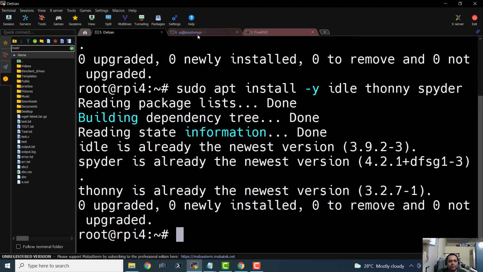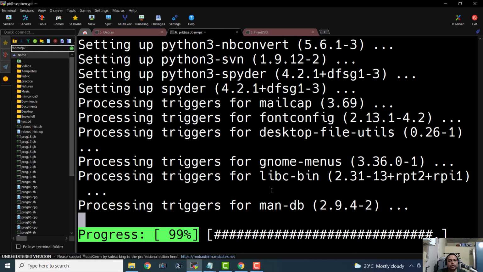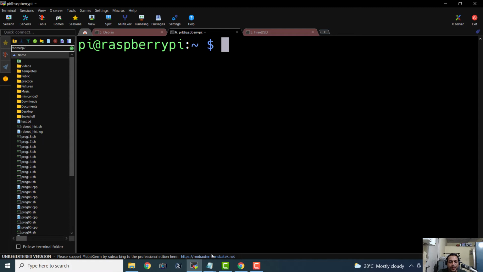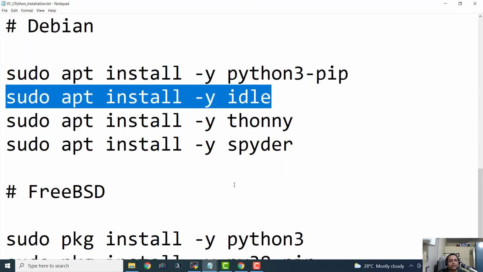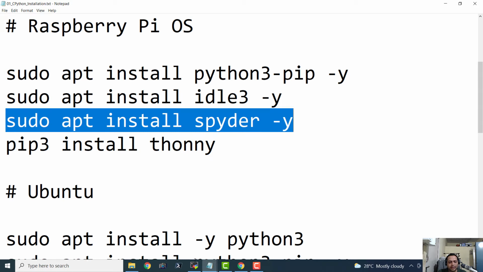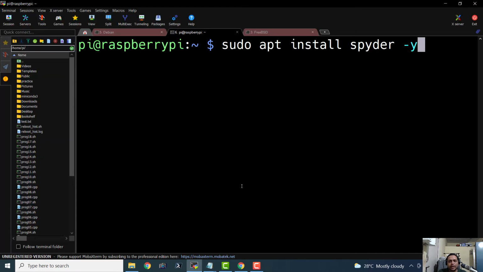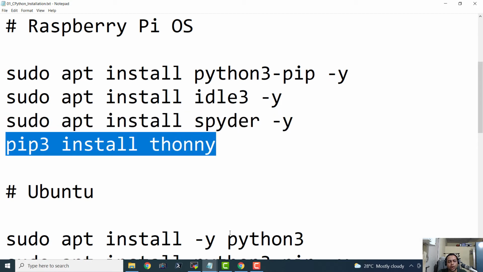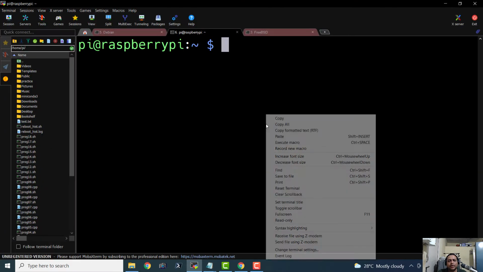I think that our Raspberry Pi installation is also nearing. Okay, it is done. Now let us see, I don't remember where I was for Raspberry Pi. I think that we have installed IDLE 3, and let us see what was the last command that we executed. Yeah, we executed the command to install the Spyder utility. Finally, we are going to use the pip3 command to install the Thonny editor, and that will be quite cool.